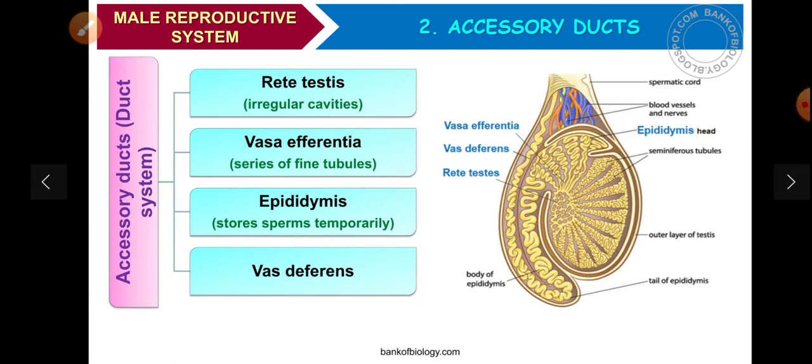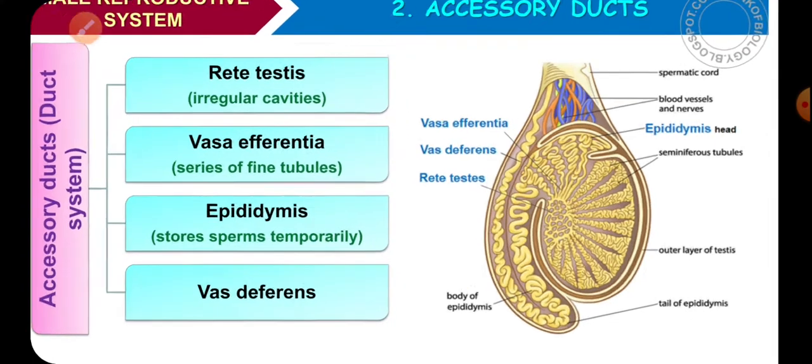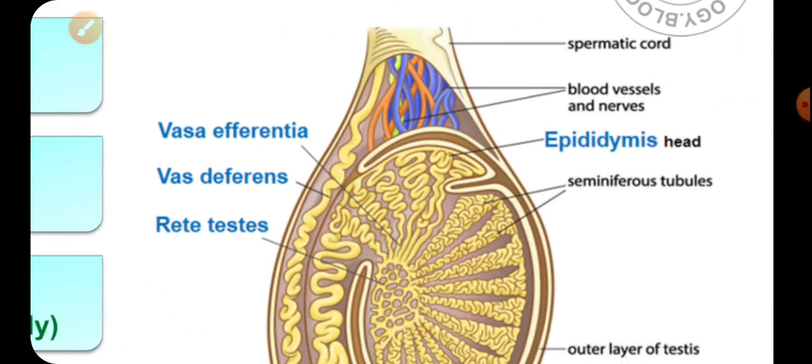In the last class, we studied the structure and function of the testes. Today, we will study the accessory ducts. Accessory ducts include the rete testis, vasa efferentia, epididymis, and vas deferens. And this is the structure that you can see very easily.